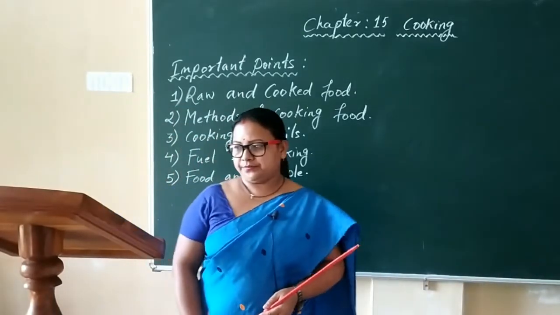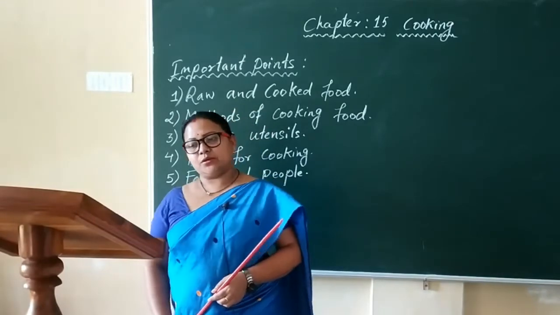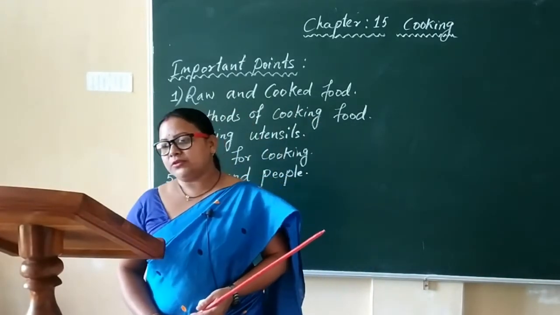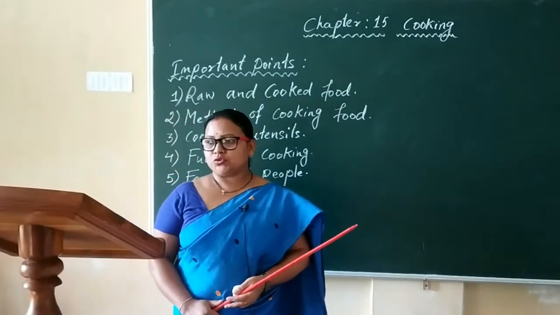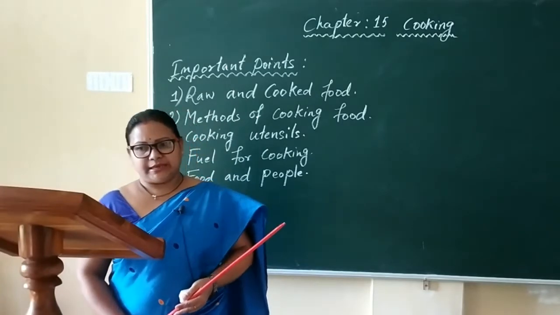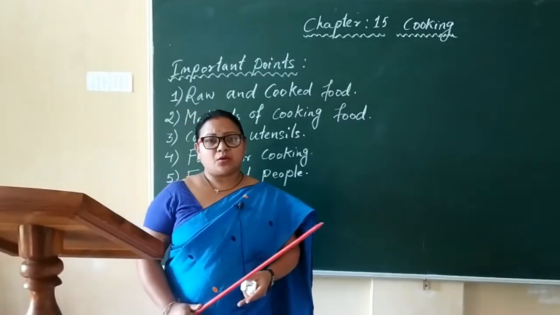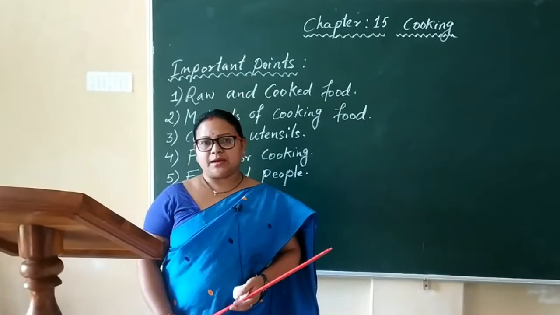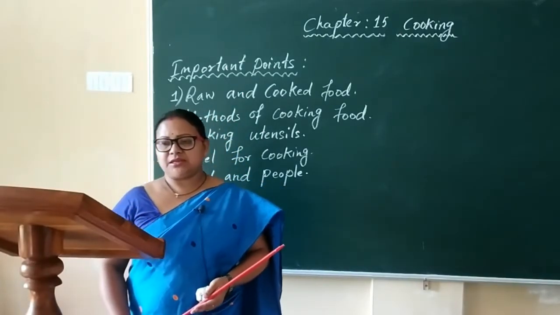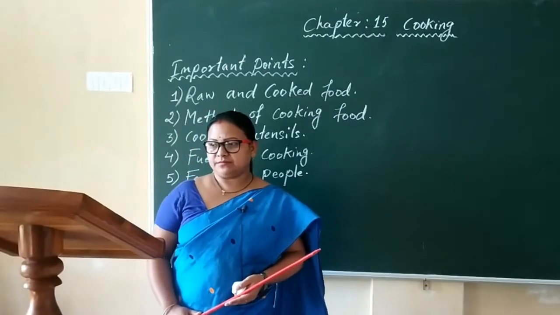The first point, raw and cooked food. Children, foods like leaves, roots and fruits can be eaten raw after washing them. So these are called raw food. For example, carrot. Carrot can be eaten directly after washing.